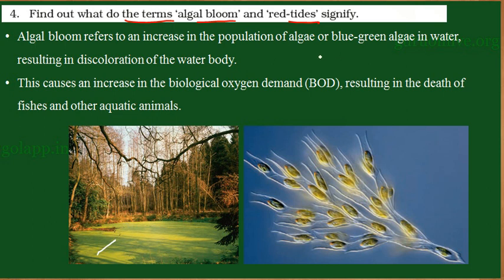When the algae grow and increase their population within a short period of time, the entire water body appears green in color. This is called an algal bloom. It is due to the sudden increase in the population of algae or blue-green algae. Here is one example, golden algae. There are different kinds of algae. Here the algal bloom is due to the increase in green algae.